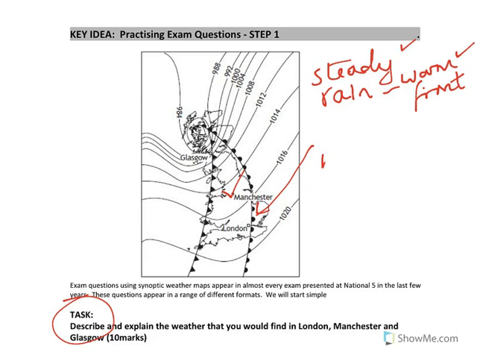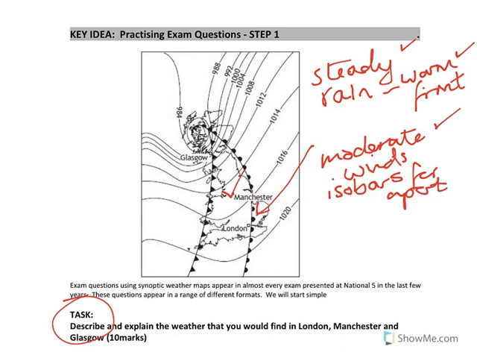You'll be saying there will be only moderate, you might have even said gentle, winds. It doesn't matter which one you said because both are correct. And that would be a descriptive mark, and you would say because the isobars are far apart. And that is your explanation. You can add an additional third bit of explanation here, which is where you say London is far away from the centre of low pressure. There's the centre of low pressure there, and London lies quite far away from it. And therefore, if you said because London is far away from the centre of low pressure, it also is why the winds are very light. That would have got you an additional mark for explanation.